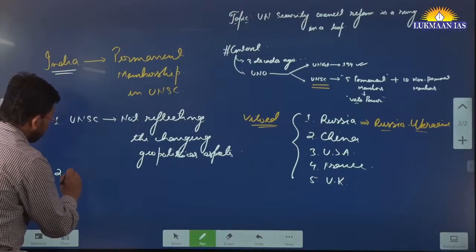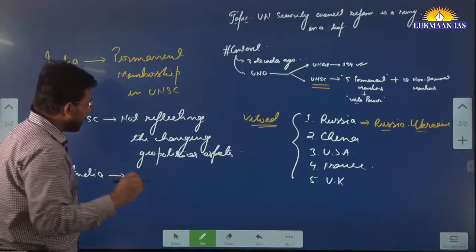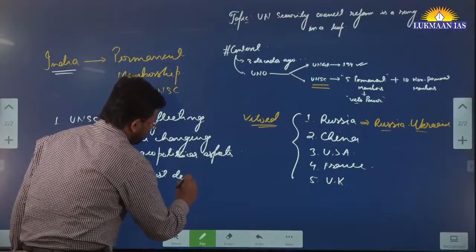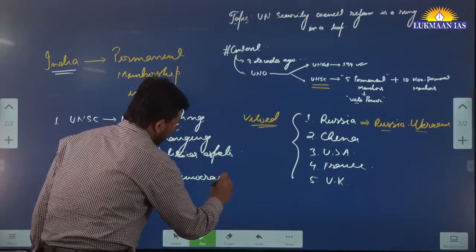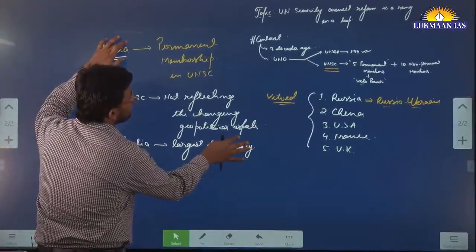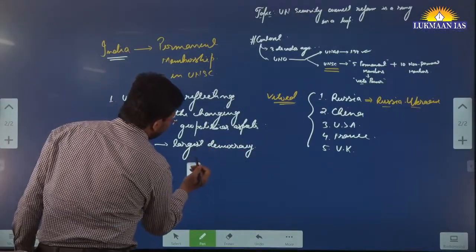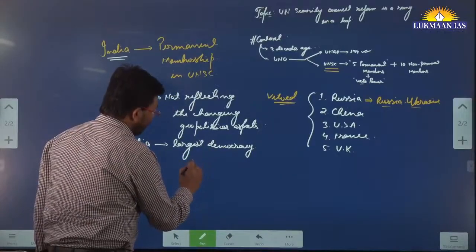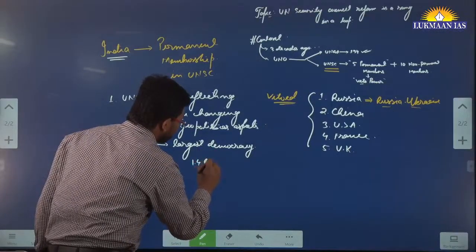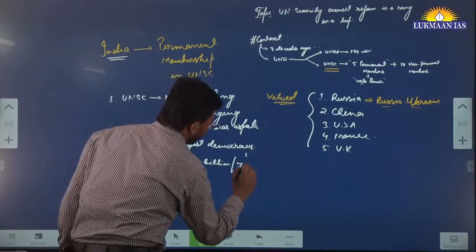The second reason is, if we talk about India, India is the largest democracy in the world now. Okay, it is the largest democracy in the world. Why is it the largest democracy? Because presently India has around 1.4 billion population, out of 7.2 billion population in the world.